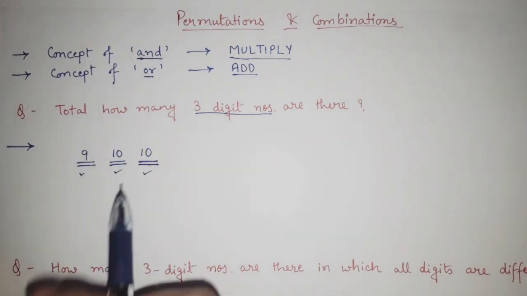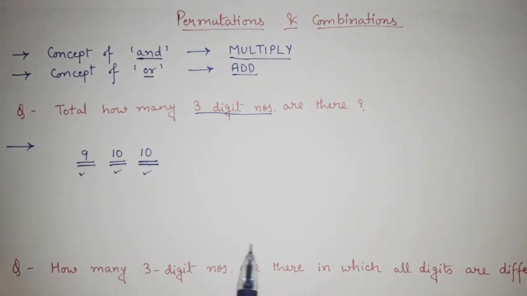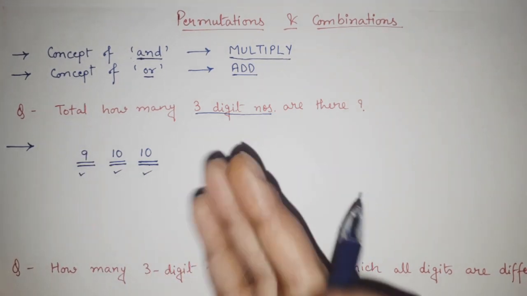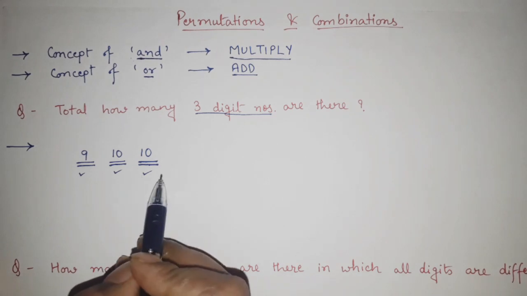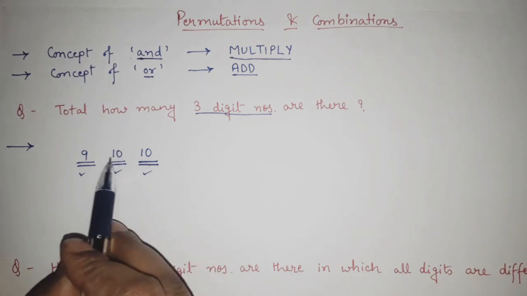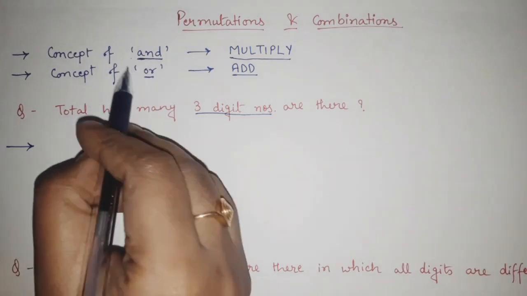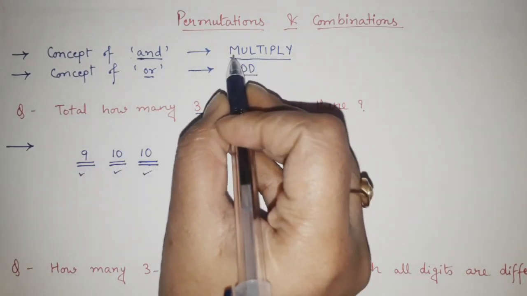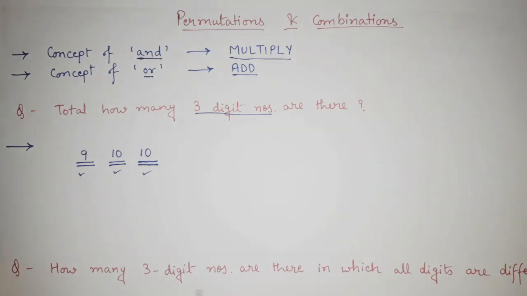If these two are not there, we will get only one digit. So all the three digits are equally important here: unit digit, tens digit and hundreds digit. So the AND concept comes here because all these three are equally important. So what we will do? We will do multiplication for our answer.